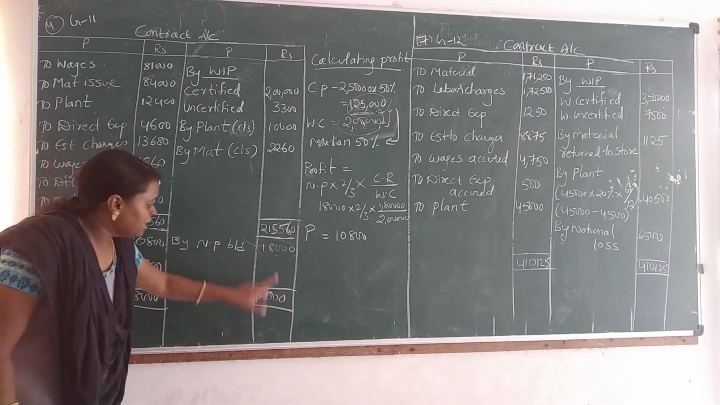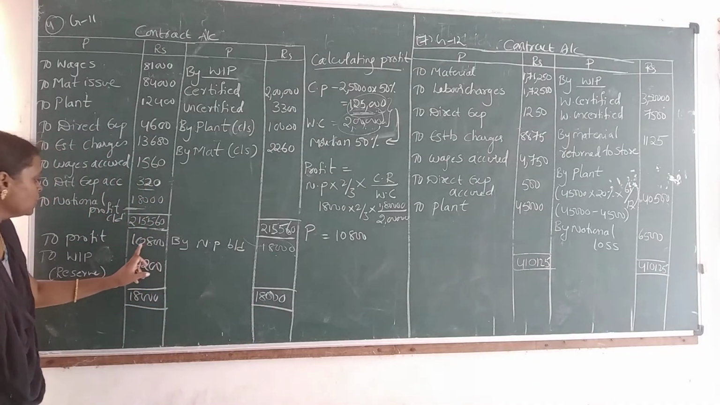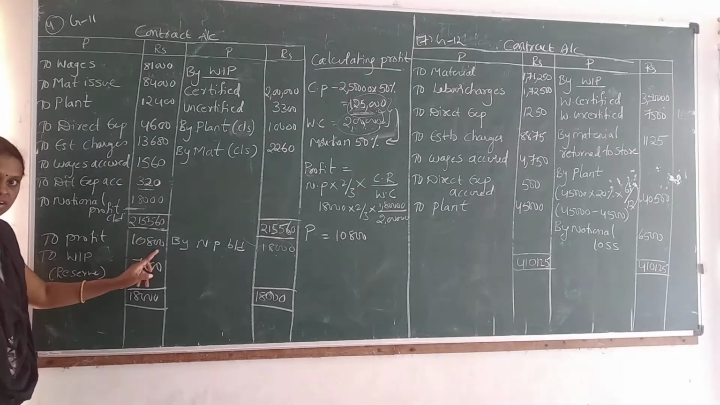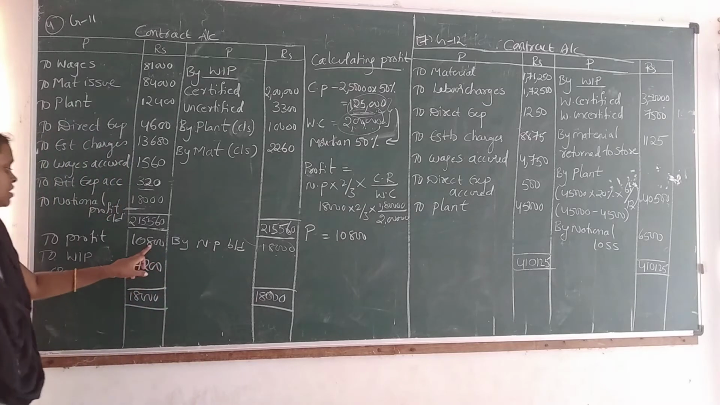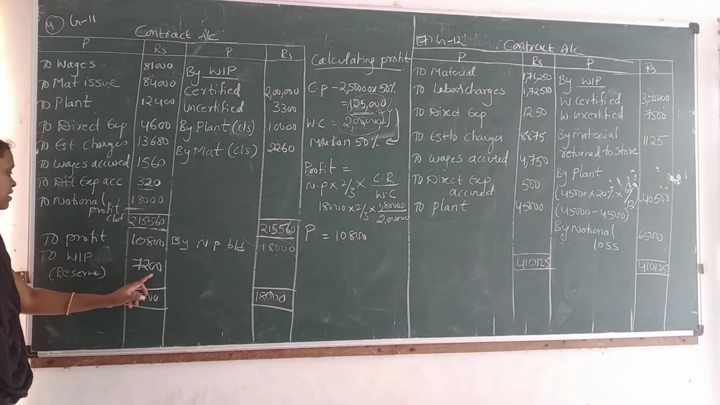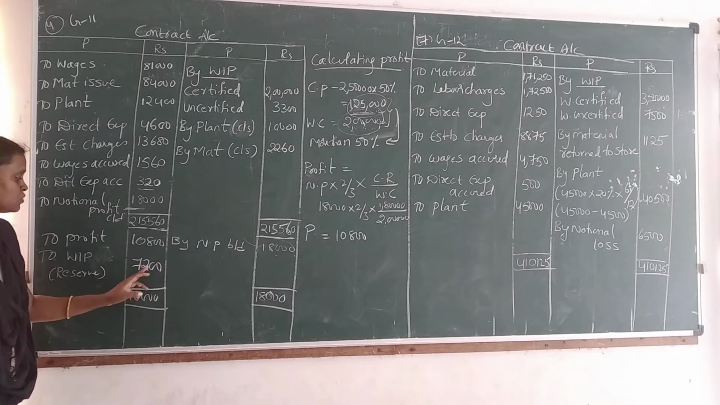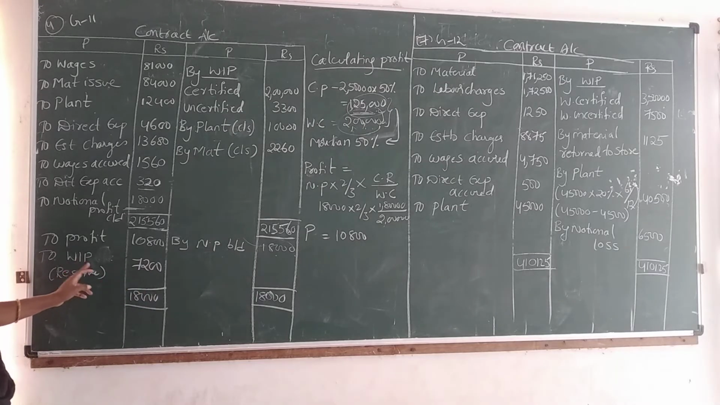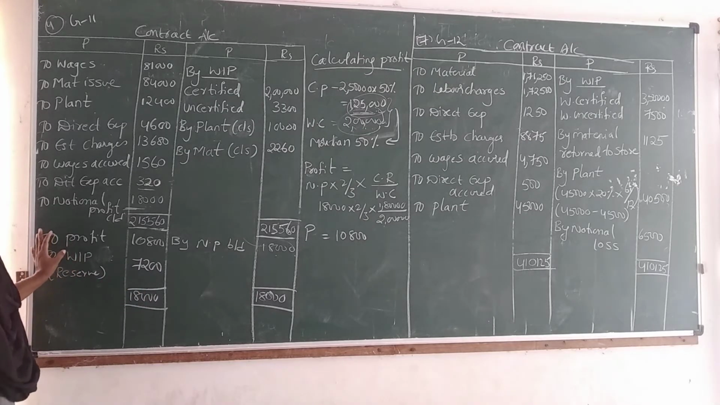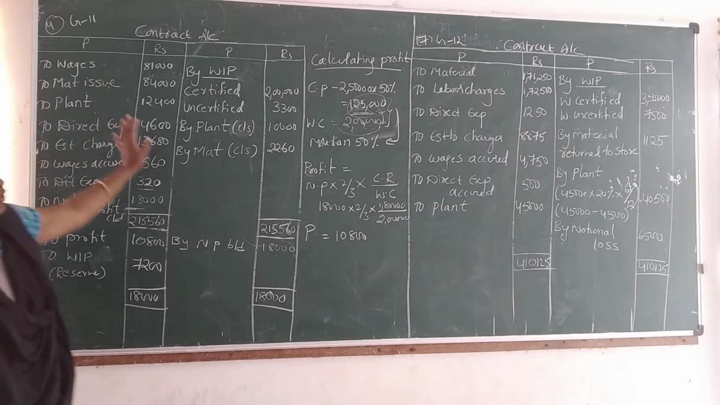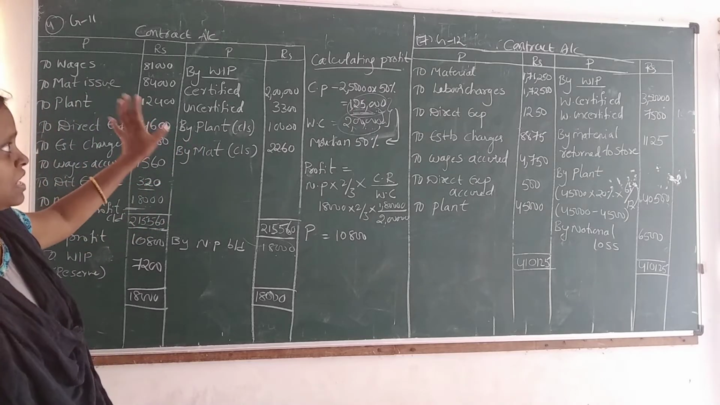Now here, total 18,000. Okay, 18,000 minus 10,800 is 7,200, that is nothing but work in progress reserve. So this is the answer for the fourth question.